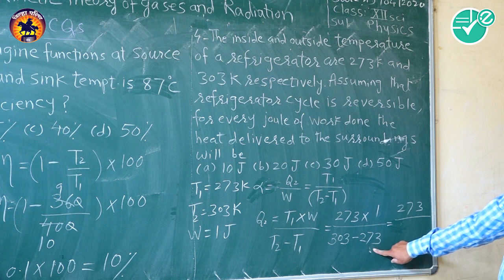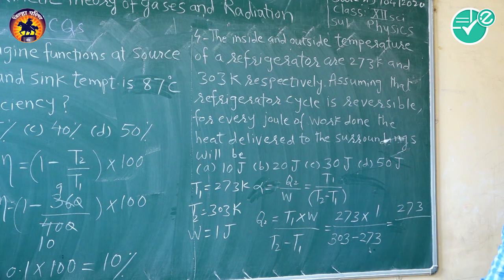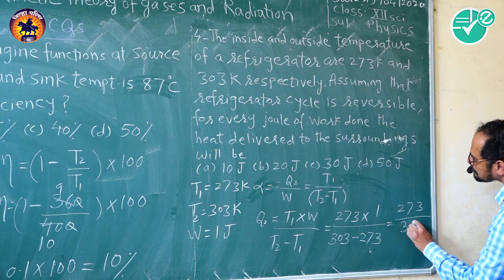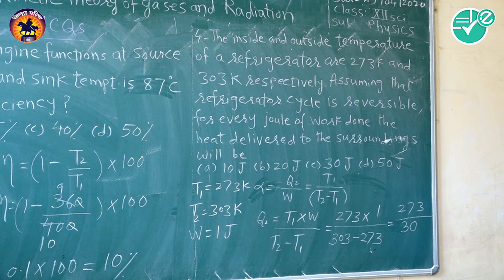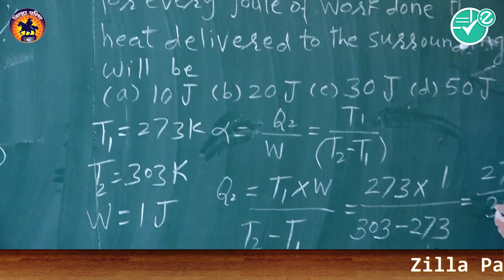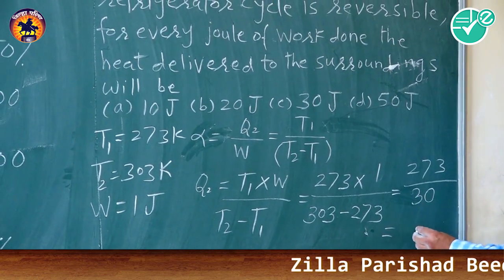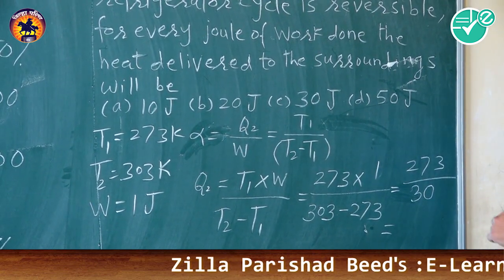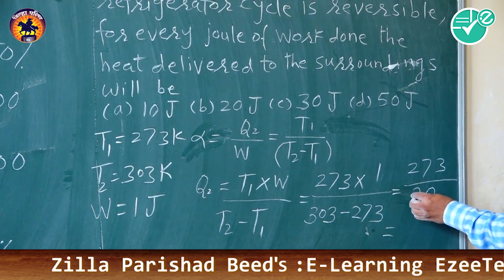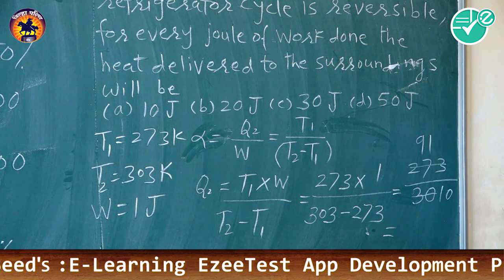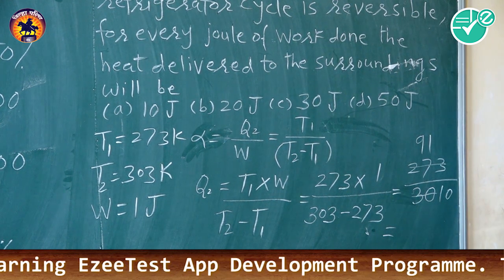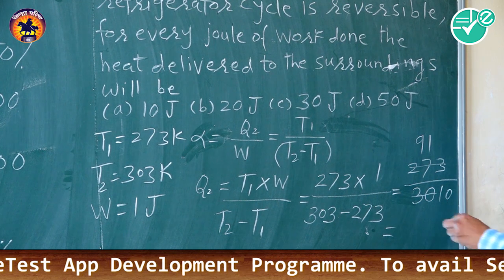The difference is 30. So 273 upon 30, the answer will be 91 upon 10.